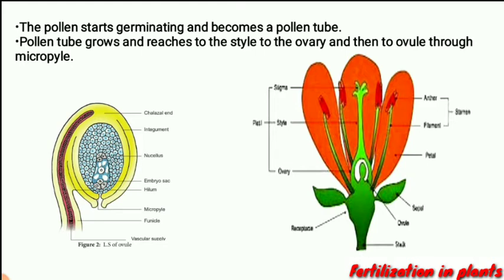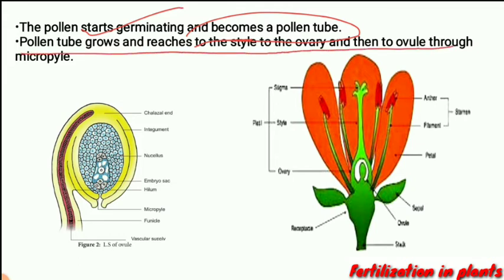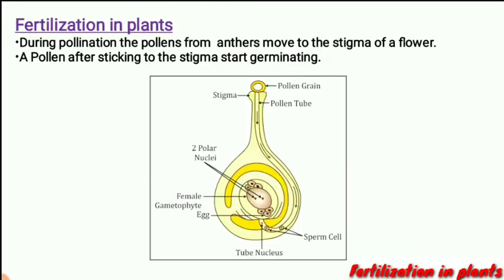As you have seen in the previous slide, the pollen starts germinating and becomes a pollen tube. Now the pollen tube grows and reaches the style, then the ovary, and then the ovule through the micropyle. Here you can see that the pollen tube has increased in size and reached the style.